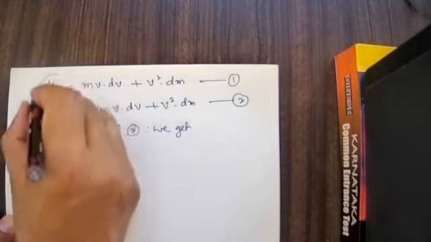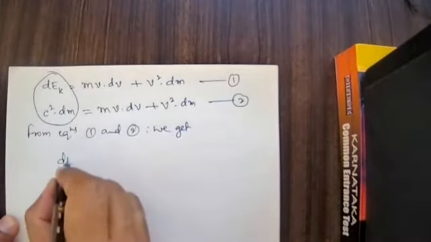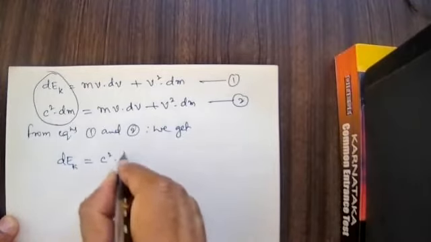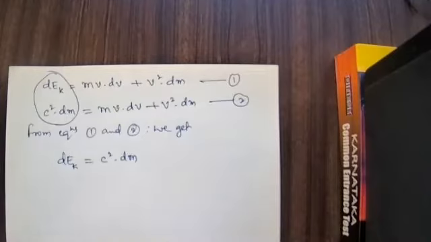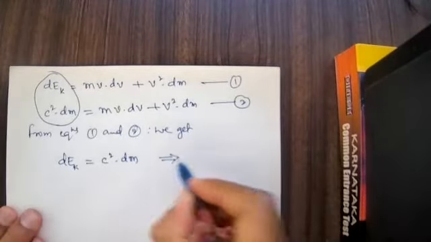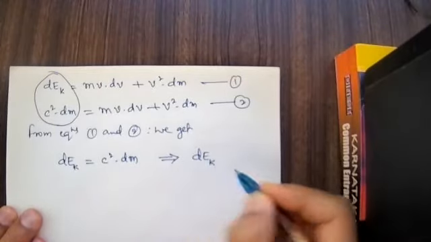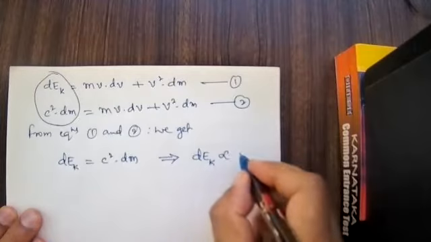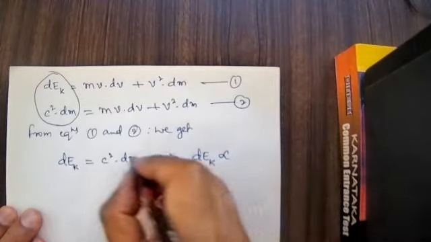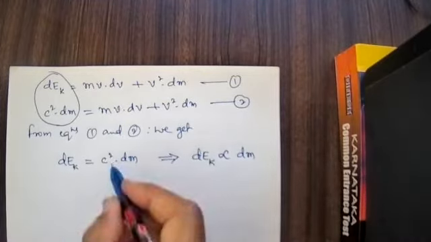As we equate these two, I can write dEk, that is the increase in kinetic energy, is equal to c square into dm. This implies the increase in kinetic energy dEk is directly proportional to the change in mass dm, because c square is a constant.